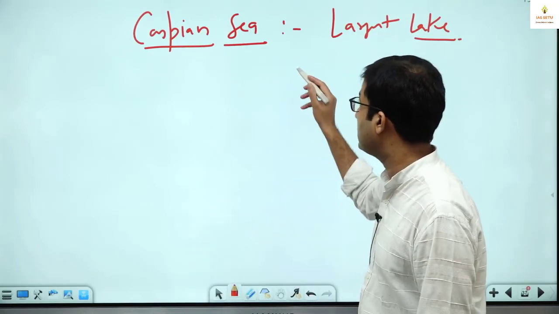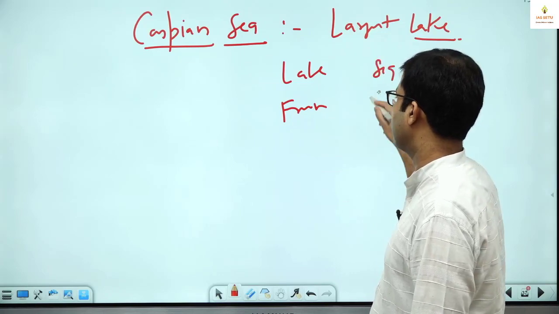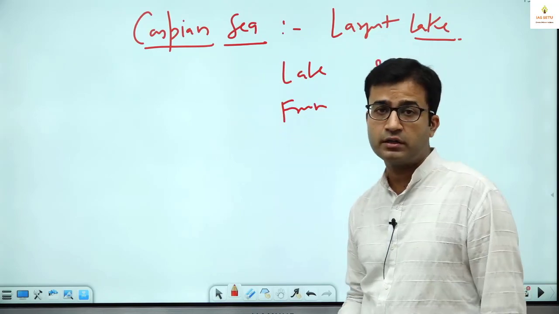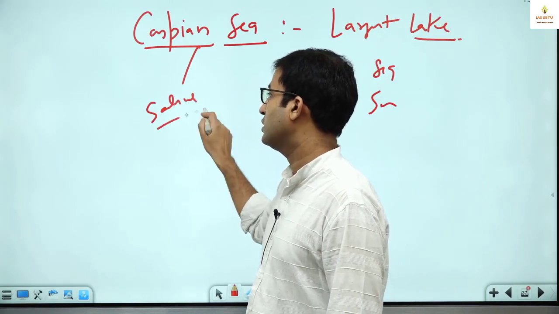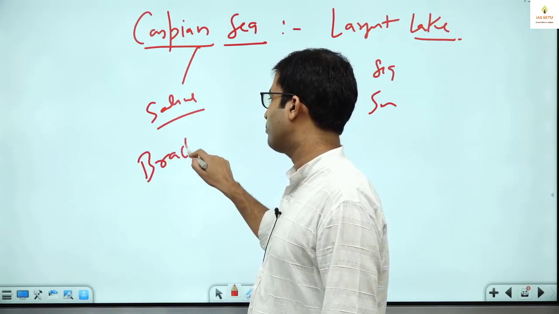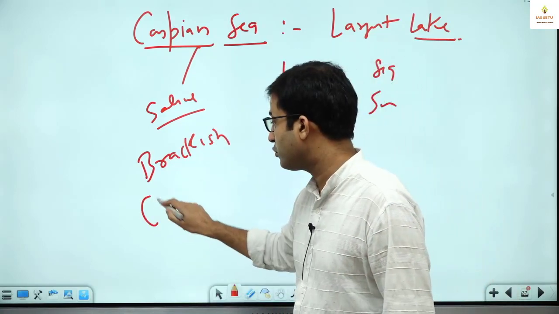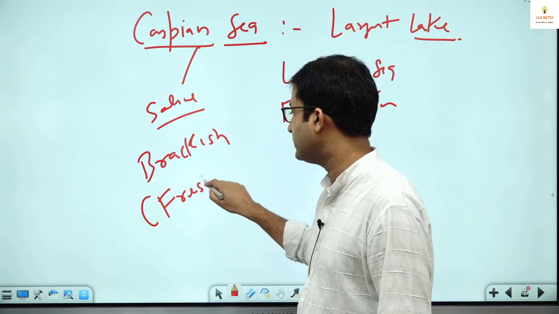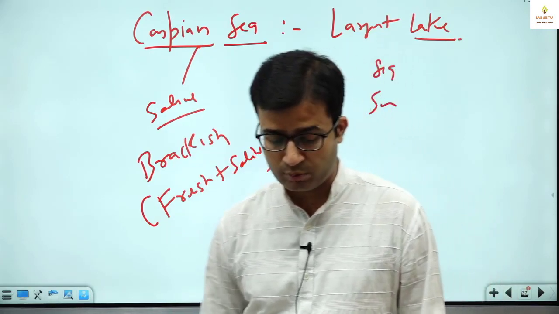So earlier it was believed that lake has only fresh water and sea has saline water. So they checked the water here and they found this Caspian is having saline water or brackish water, I will say. What is the term brackish? It is a mixture of fresh and saline water. That is known as brackish water.